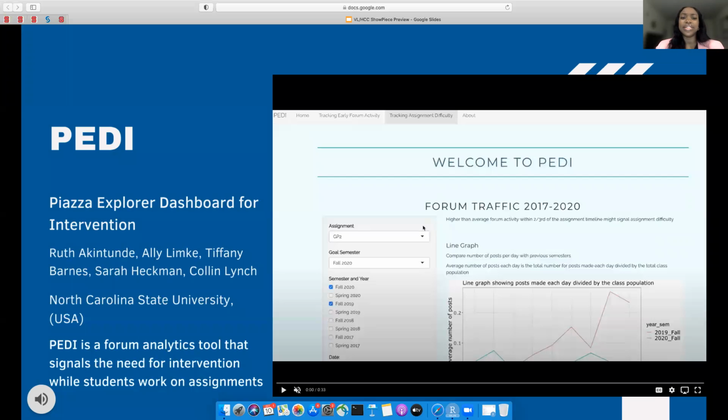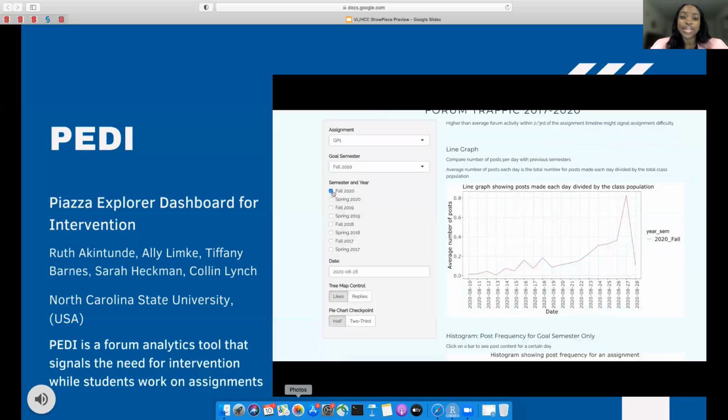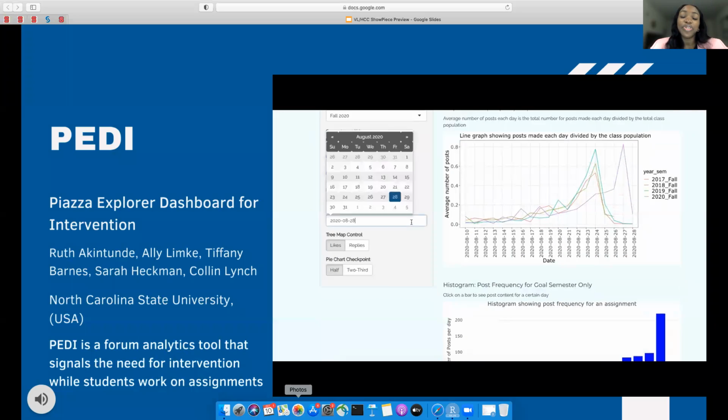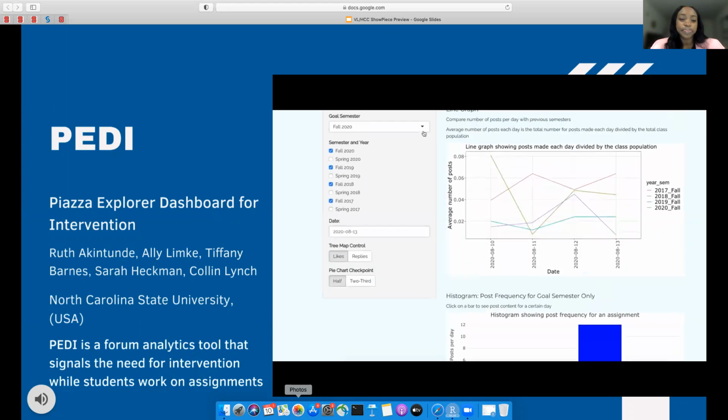Analytics about how students navigate online learning tools throughout the duration of an assignment is scarce. So we introduced PEDI. PEDI stands for Piazza Explorer Dashboard for Intervention, a tool which analyzes and presents visualizations of forum activity on Piazza to instructors. Piazza is a question and answer forum.